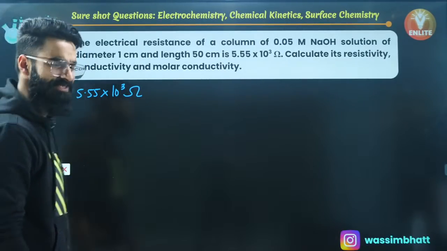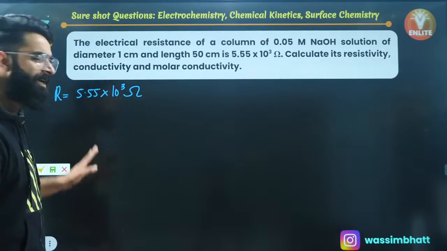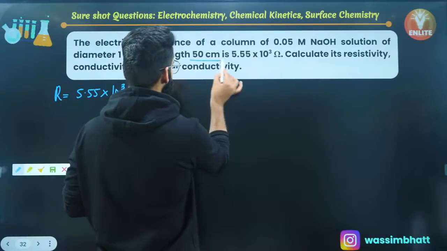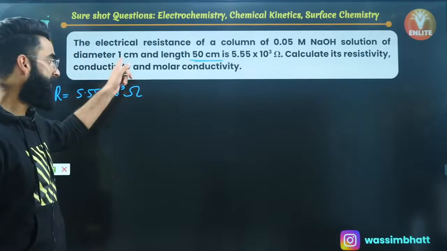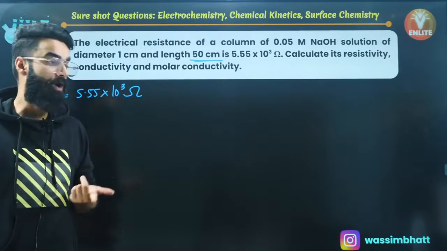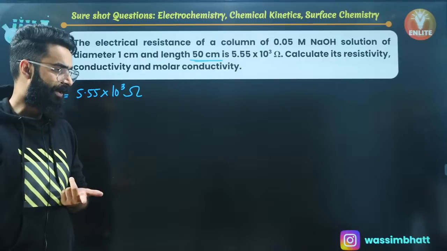Conductivity and molar conductivity. It's simple, guys. Every single parameter is given to us. The L value is given to us. Diameter is given to us. So we can calculate the area of cross section by the formula pi r square, right?